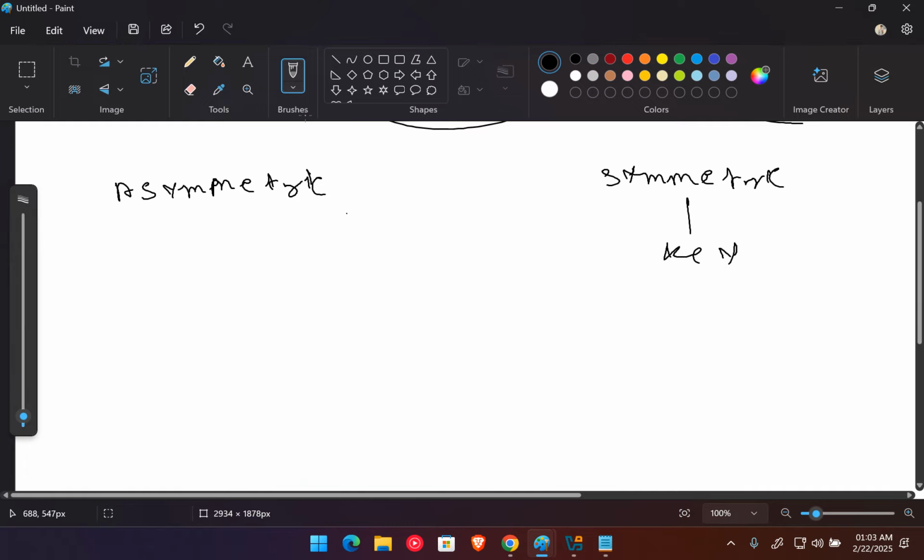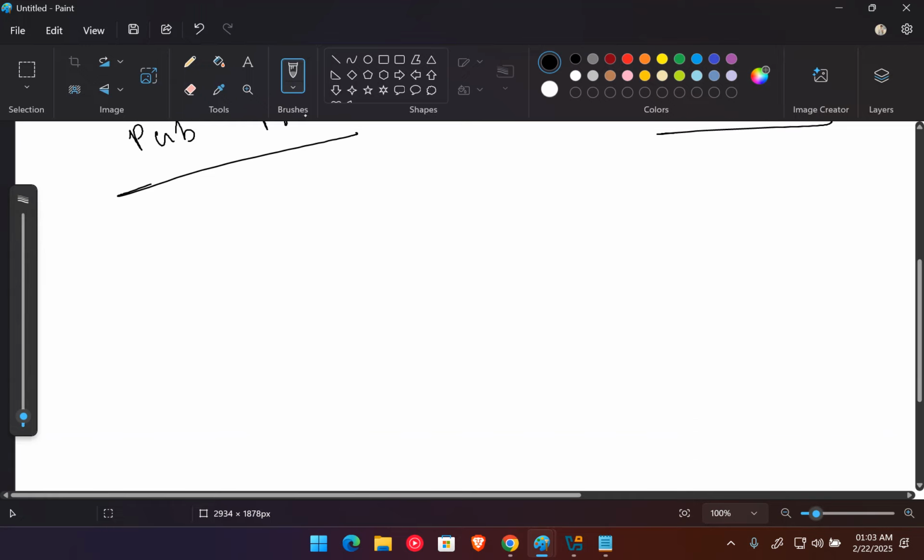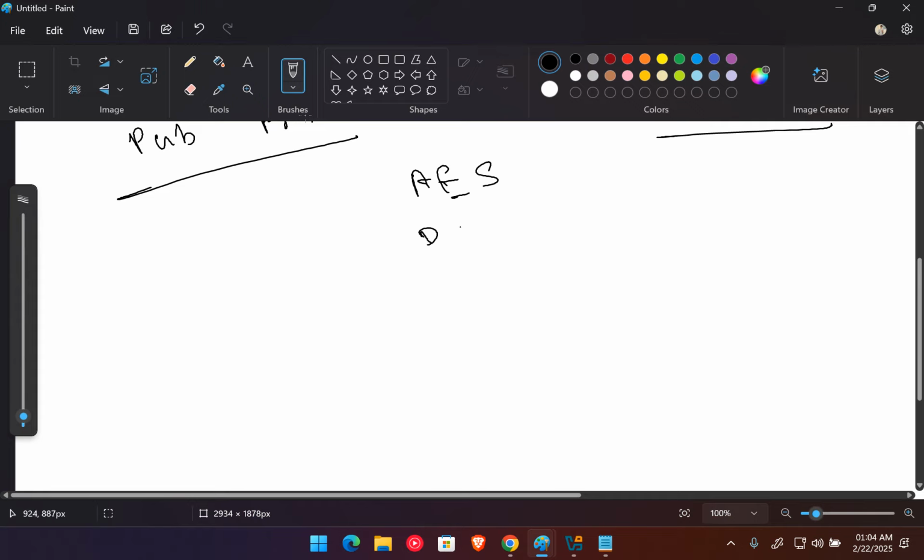But in asymmetric encryption, we have two types of keys, one is a public key and another is a private key. I'm not focusing much on asymmetric encryption. If you get some time in future, we can discuss it, but now let's mainly focus on symmetric encryption. There are multiple algorithms available to encrypt or decrypt the data. One algorithm is AES, like I explained earlier, and there is one more, DES.